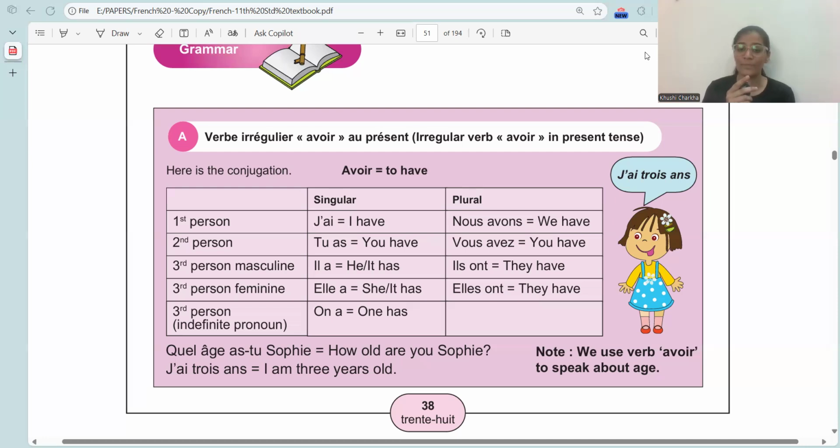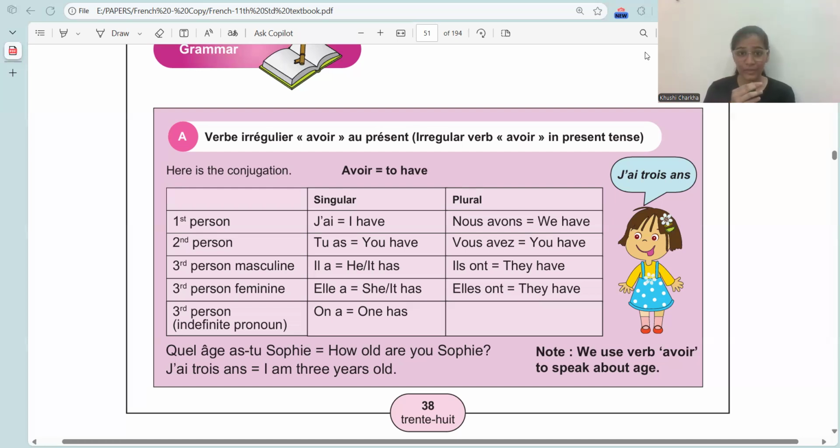J'ai 3 ans. Beneath there is a note given. Note, we use the verb avoir to speak about age. Okay. Now moving on to the left hand side. Quel âge as-tu? What old, how old are you? So, quel âge as-tu, Sophie? How old are you, Sophie? Then Sophie is replying, J'ai 3 ans.